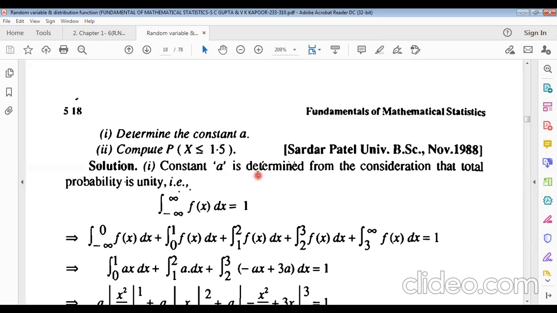Now constant a is determined from the consideration that the total probability is unity. You must know that the integral from minus infinity to plus infinity of f of x dx is 1.